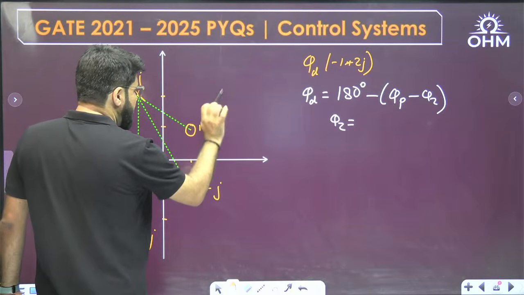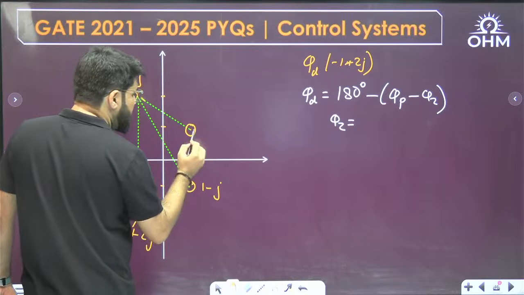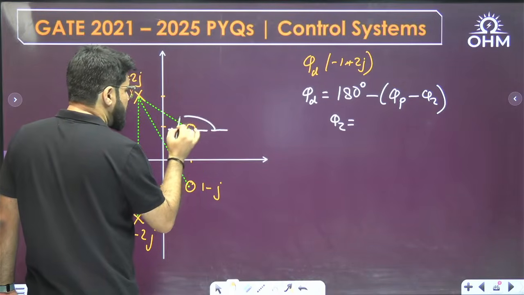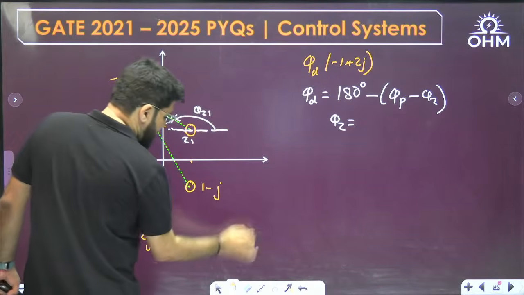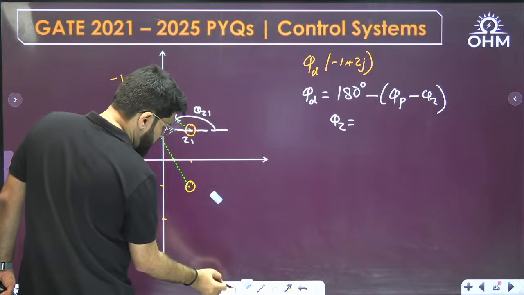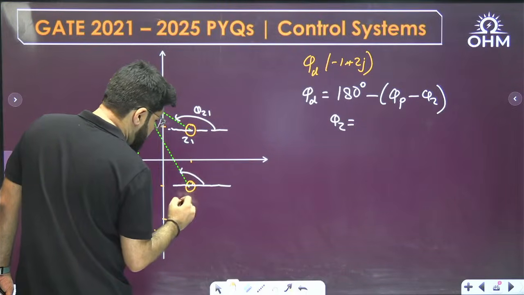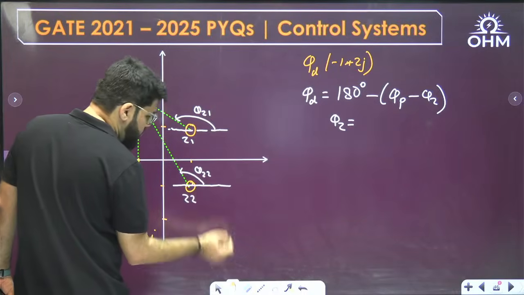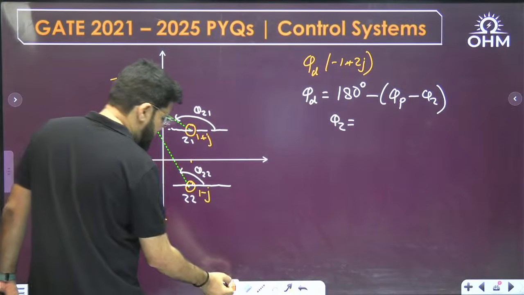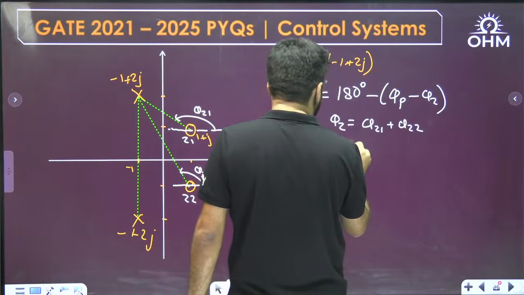This is the pole at -1 plus j2. Let me create a line parallel to the positive x-axis. Suppose this is my z1, so this is what is known as phi z1. Here also let me first create a line parallel to the x-axis, and suppose this is the zero z2, and this is the angle with respect to it, phi z2. This zero is 1 plus j and this zero is 1 minus j. So phi z is given by the sum of angles subtended by all the zeros, phi z1 plus phi z2.